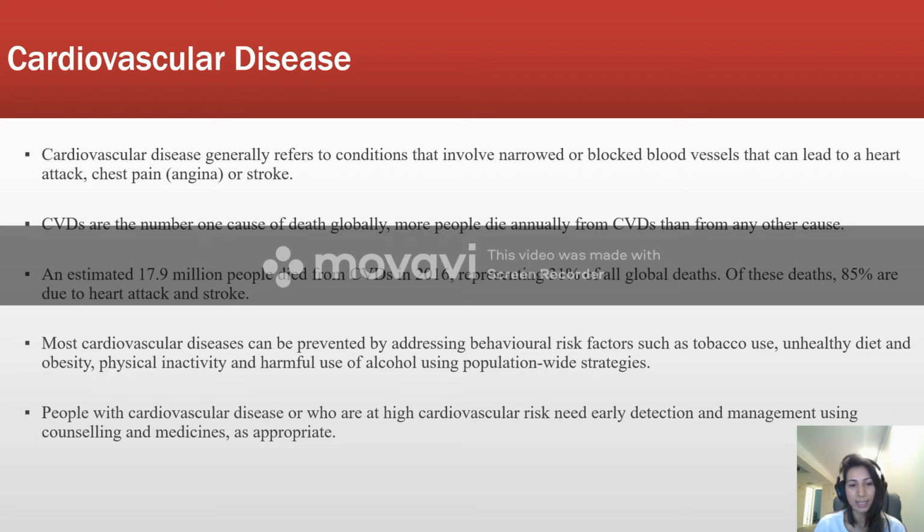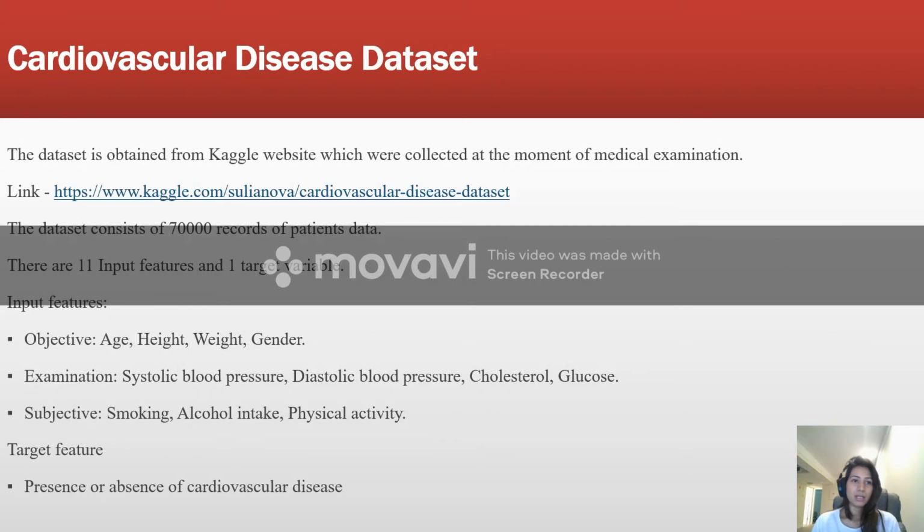CVDs in 2016. Most CVDs can be prevented by addressing the risk factors such as tobacco use, obesity and physical activity, etc. People who are at risk of CVD need earlier detection and management using counseling and medicines as appropriate. This cardiovascular disease data set was obtained from the Kaggle website, which was collected during the